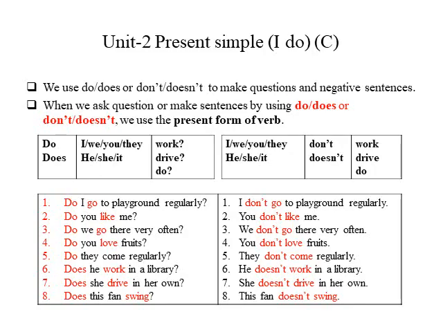Generally he works, but when it is negative, he does not work. She does not drive. Generally it is she drives in her own. But when we are saying a negative sentence, she doesn't drive. This fan doesn't swing.